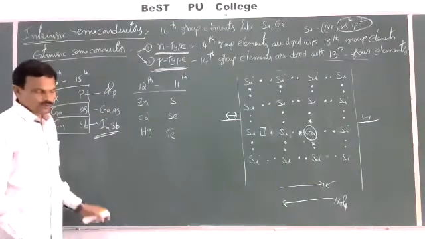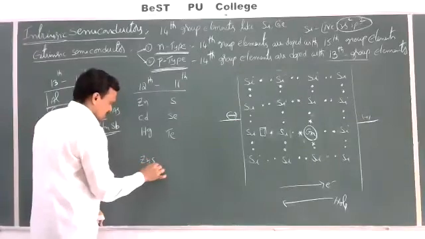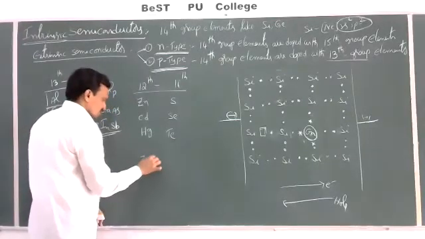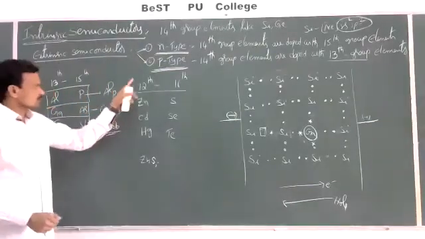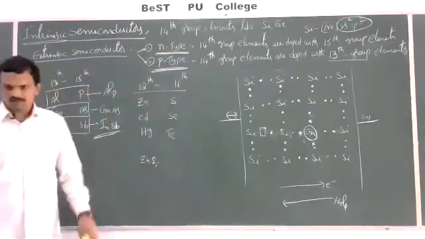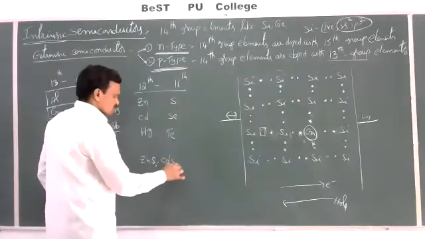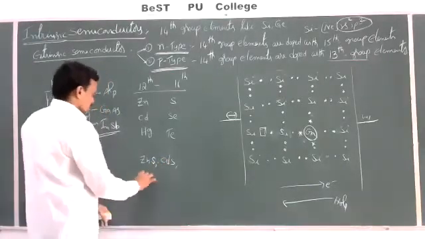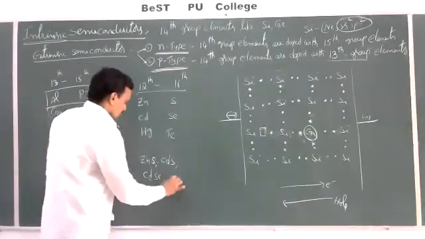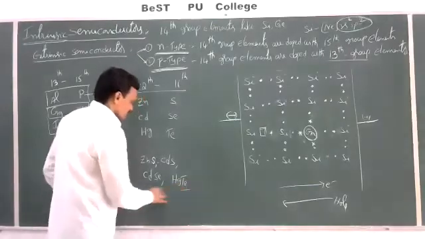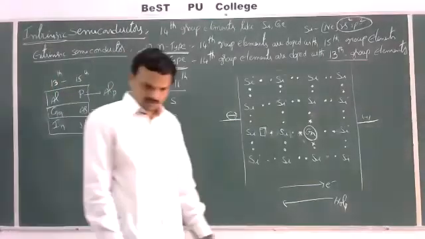Now let us see some compounds of this. Zinc sulfide, ZnS, with the combination of 12th and 16th group. Here also an average of 4 electrons will be there: 2 electrons plus 6 electrons, 8. So zinc sulfide, cadmium sulfide, cadmium selenide, mercuric telluride. These are some compounds which can act as semiconductors.